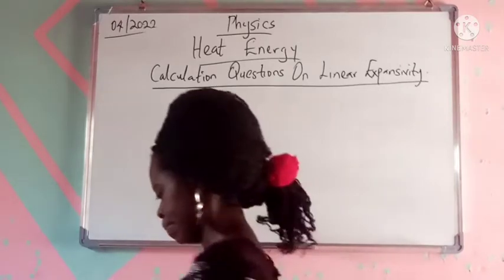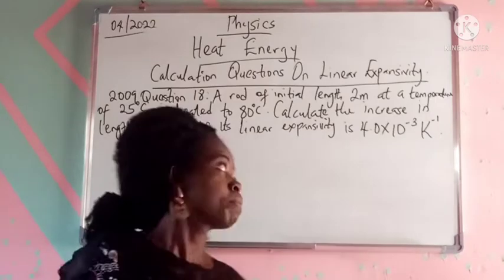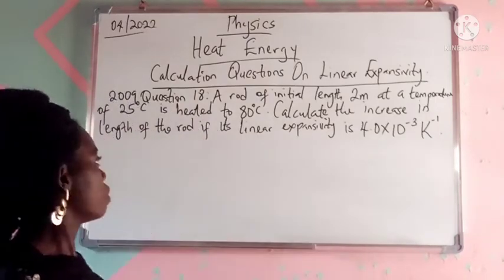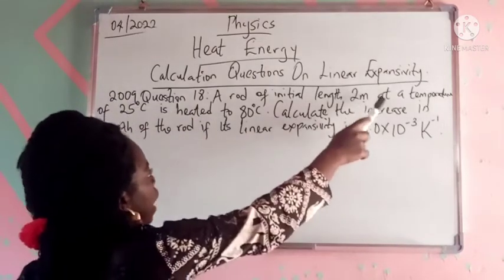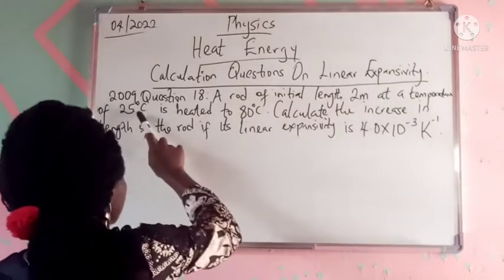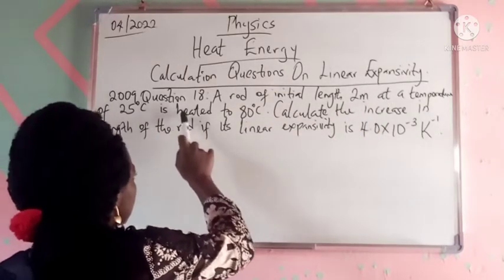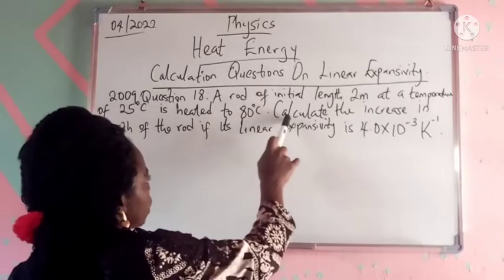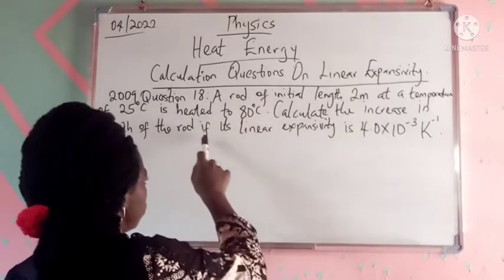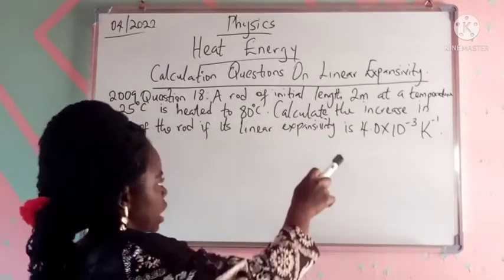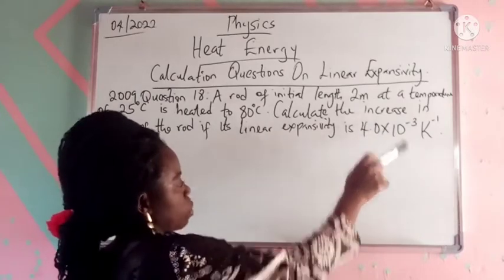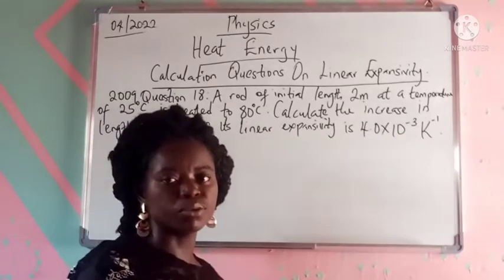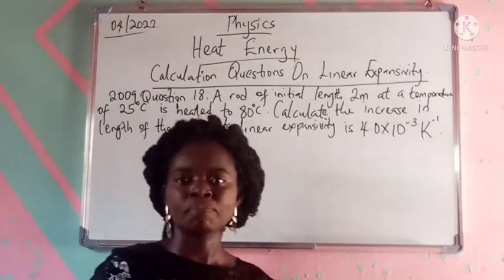Our question says: a rod of initial length 2 meters at a temperature of 25 degrees Celsius is heated to 80 degrees Celsius. Calculate the increase in length of the rod if its linear expansivity is 4.0 times 10 raised to the power minus 3.